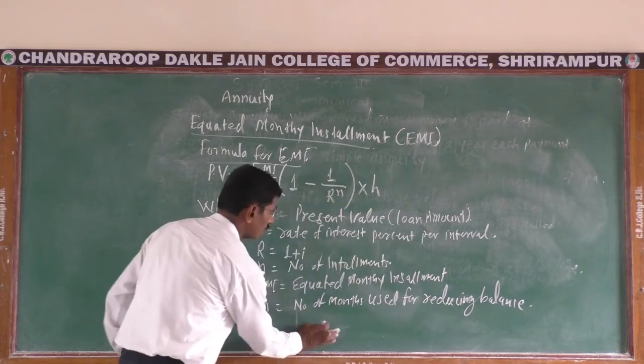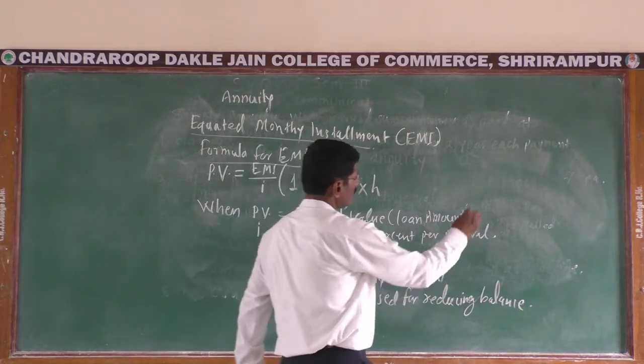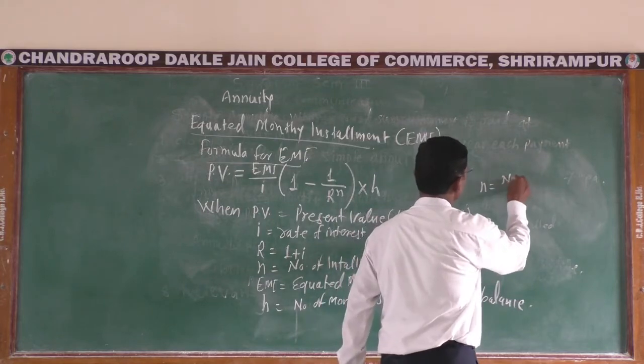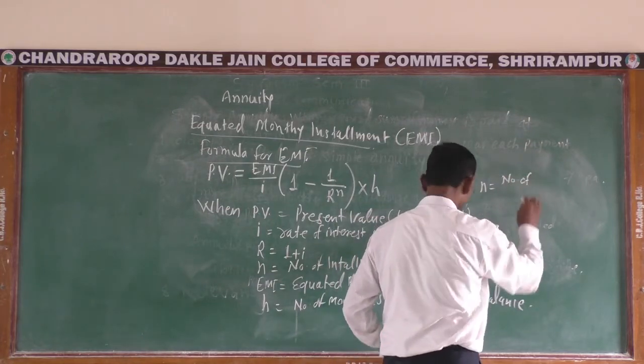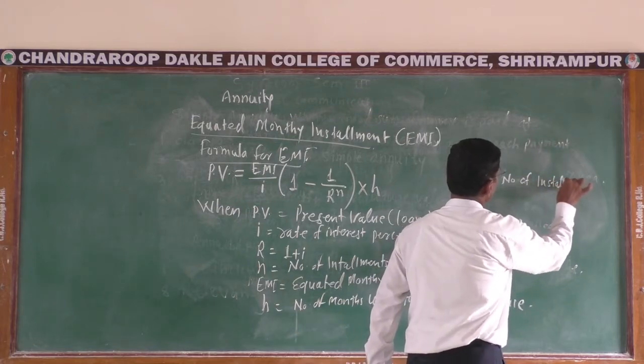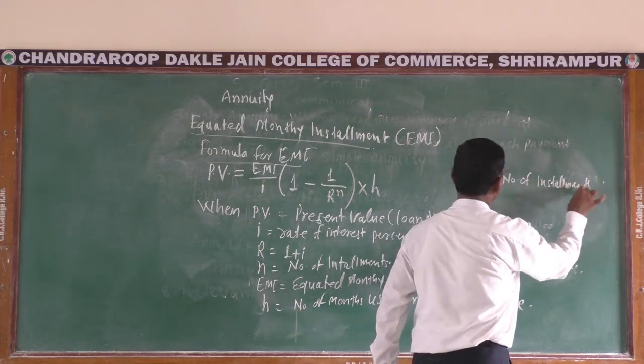And lastly, n is equal to number of installments divided by h.